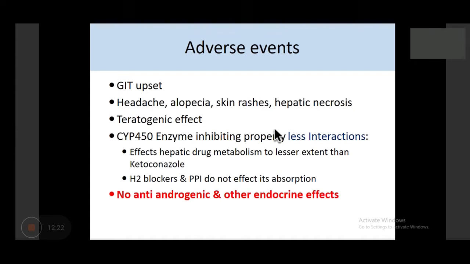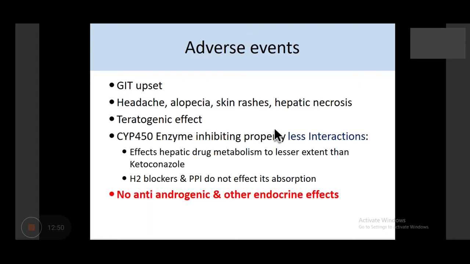They also have enzyme inhibitory property like ketoconazole, but as compared to ketoconazole, there is less interaction, and there are no anti-androgenic and other endocrine effects. So side effects like gynecomastia and menstrual irregularities are not seen with fluconazole. But the advantage of the anti-androgenic effect of ketoconazole is that it can be used as an adjunct in prostatic cancer, though it is rarely used there.